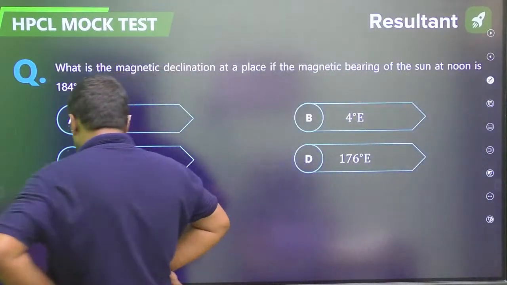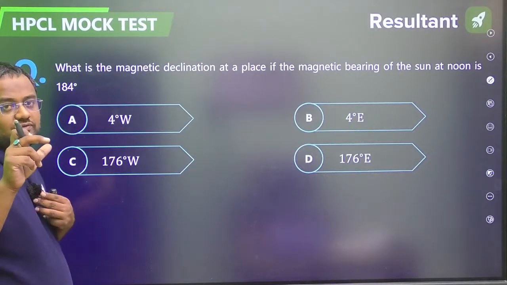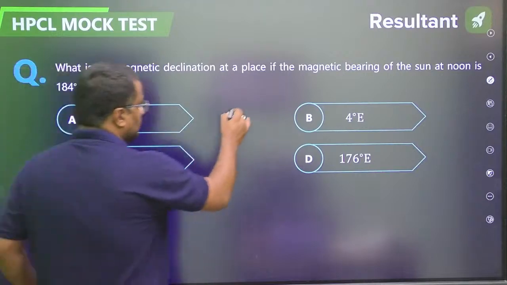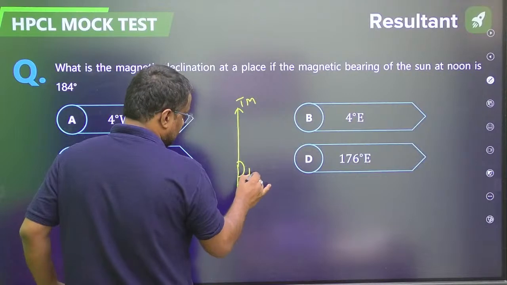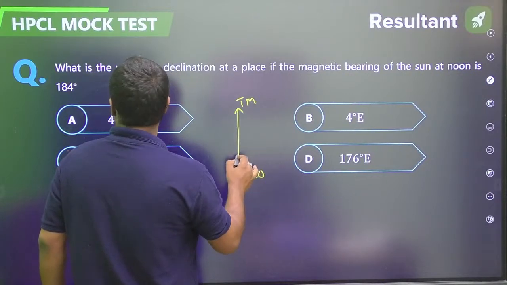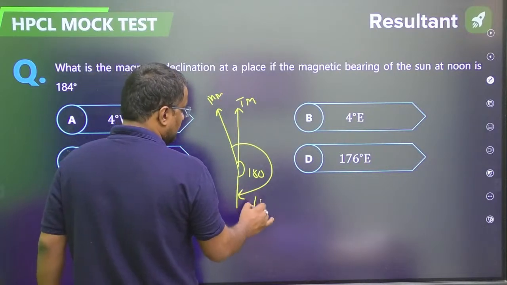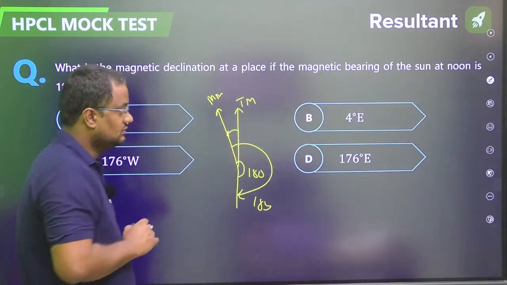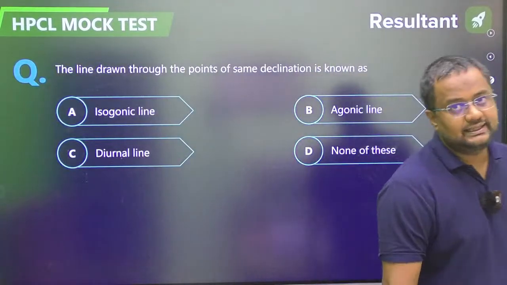What is the magnetic declination at a place if the magnetic bearing of the sun at noon is 184 degrees? Guys, whenever these kinds of questions come, you have to take the true bearing as 180 degrees. Therefore, the true meridian is 180 degrees and your magnetic bearing is 184. So the magnetic meridian will be here, then it will be 184. So this will be 4 degrees west. Okay. True, you have to take as 180 degrees.